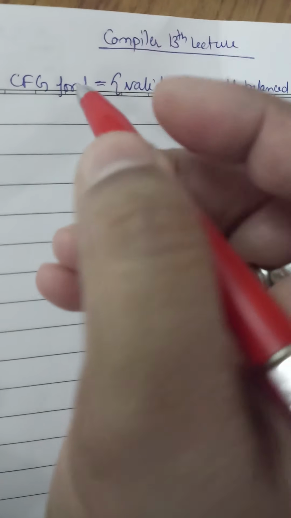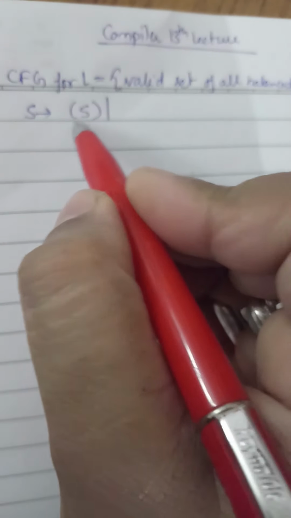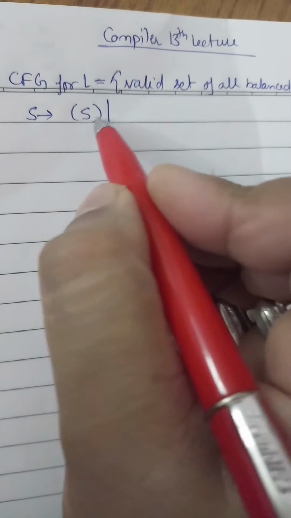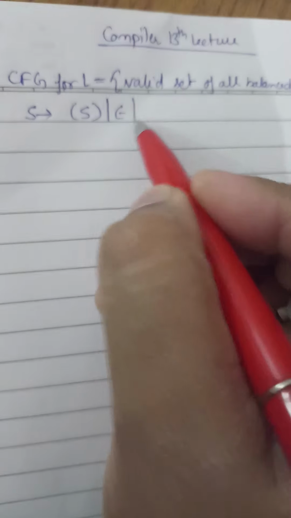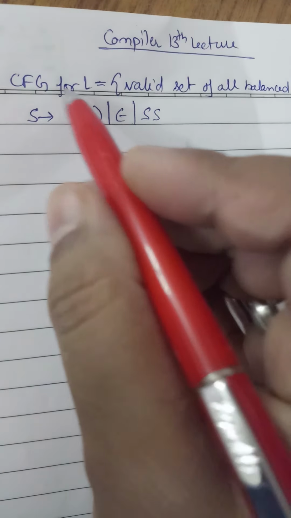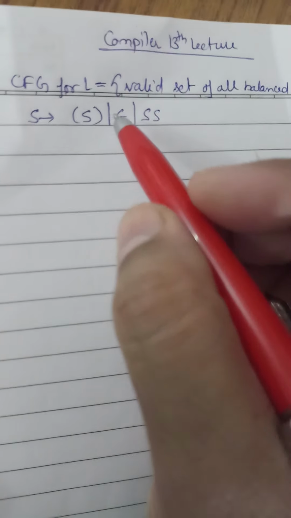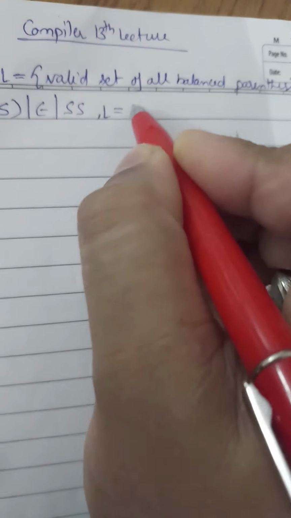So what can be the CFG for this? The CFG can be like this. S, because we have parentheses, so we can write like this also. S can be epsilon also, or S can be SS also. This is the CFG for that language in which we have all the balanced parentheses. This is the CFG, and the language can be what?